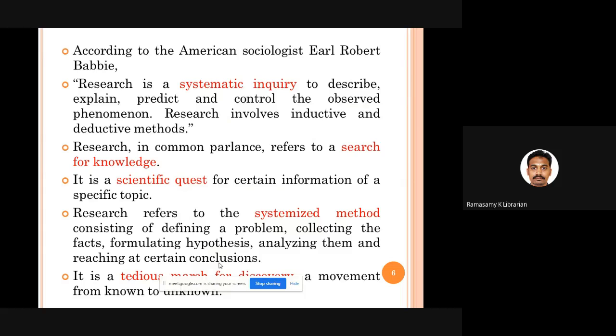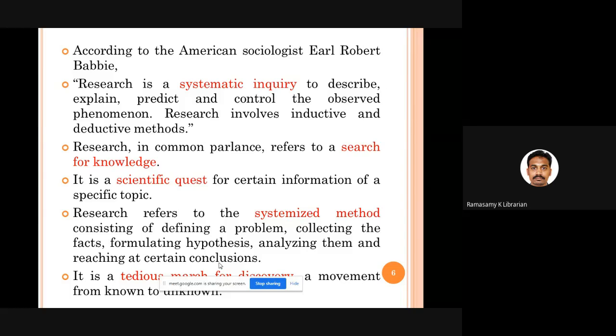Okay, good. Some definitions for research. There's a definition which says that research is a systematic inquiry. Okay, it's not an ordinary inquiry. It is very, very systematic. Systematic means well planned. Before you start the work, you plan everything. What is the first step? What is the second step? What is the third step? You have decided everything well in advance. So it's a systematic inquiry.